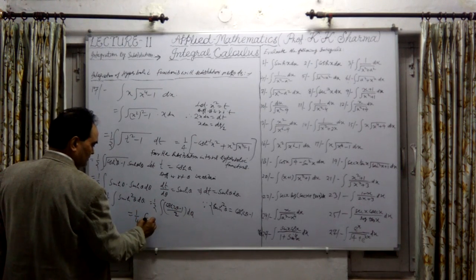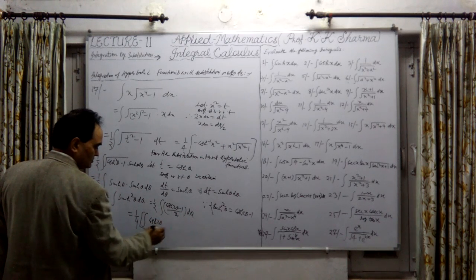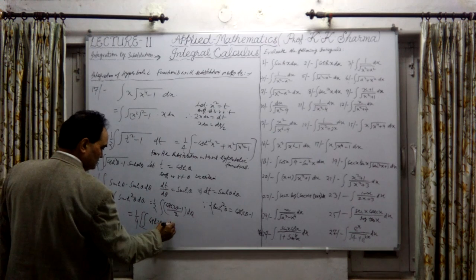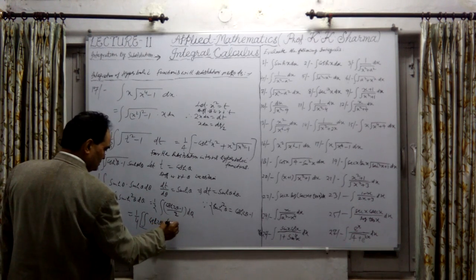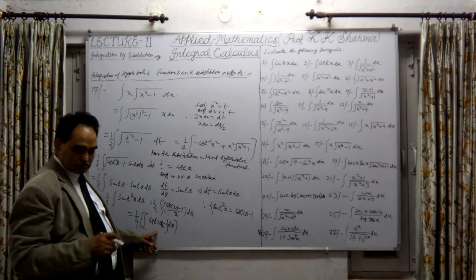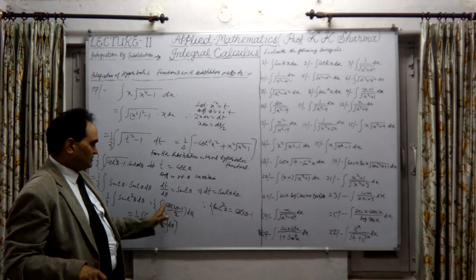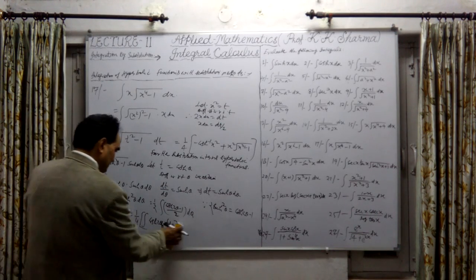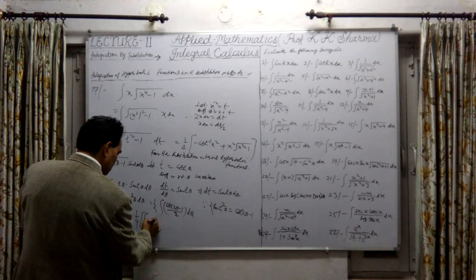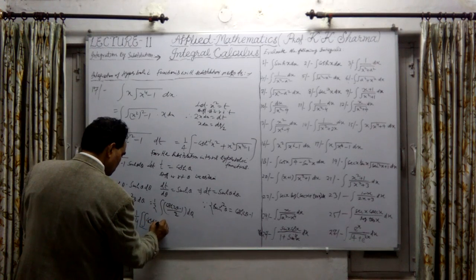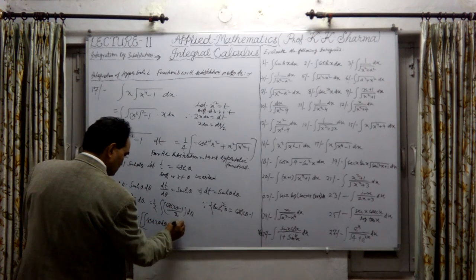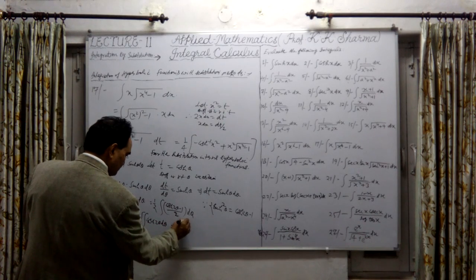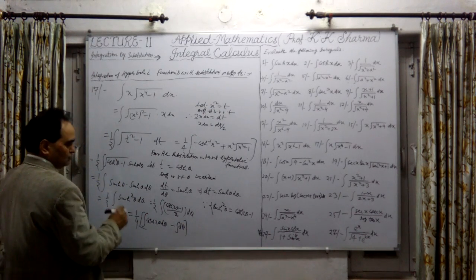Let me separate them: integration of cosh 2 theta d theta minus integration of d theta. We are separating them, so it is clear. This 1/4 is taken out.